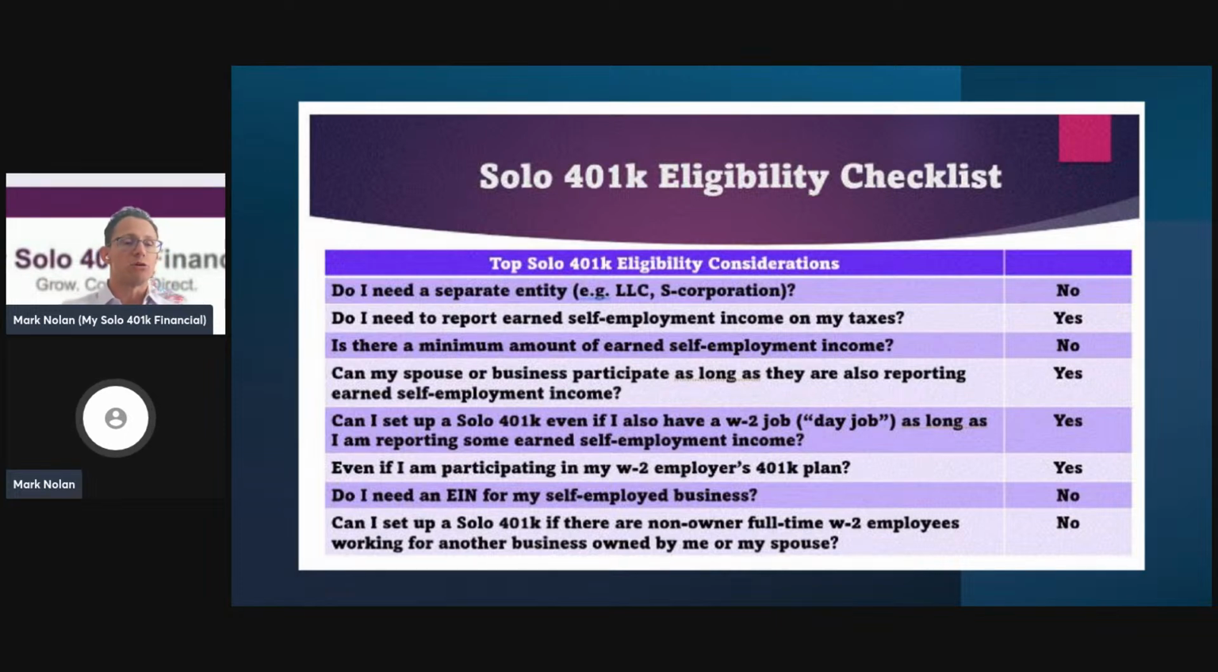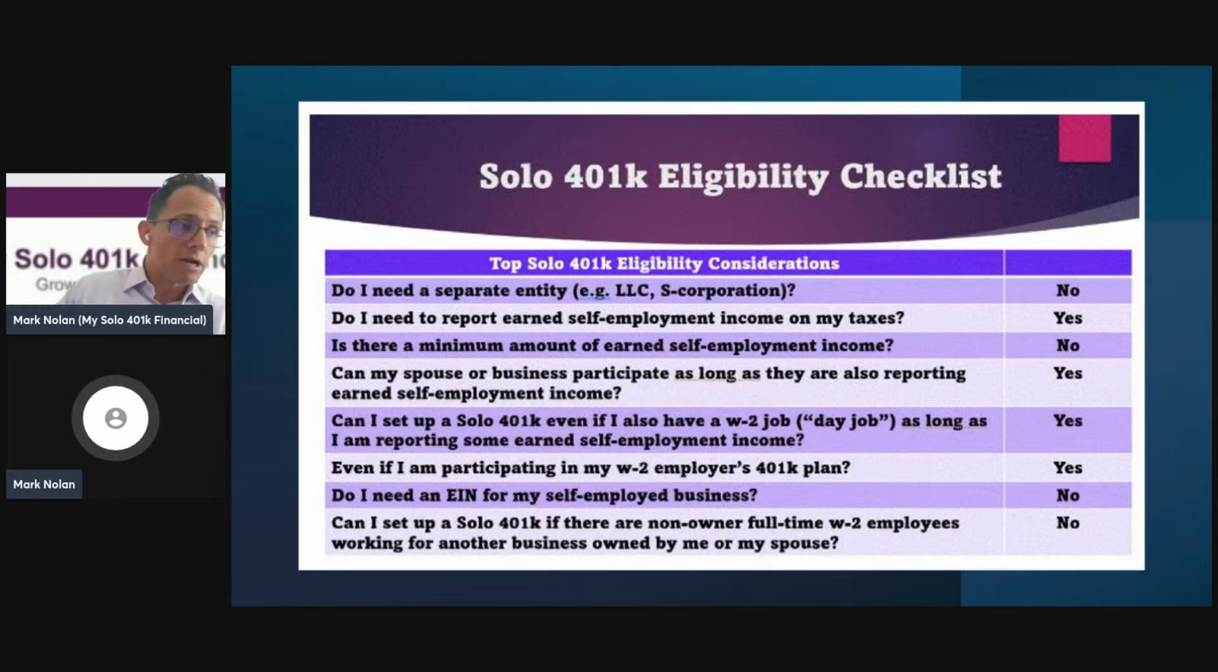they'll make the mega backdoor Roth solo 401k contribution to the solo 401k of $70,000, which is the overall contribution limit for 2025. And then they'll immediately convert it to the Roth solo 401k plan, and they can make that voluntary after-tax solo 401k contribution irrespective if they've maxed out their daytime job 401k. So you can do some really good planning items with the solo 401k.